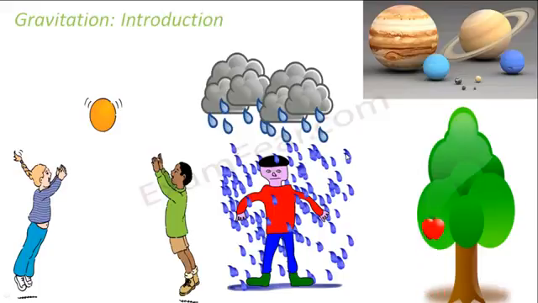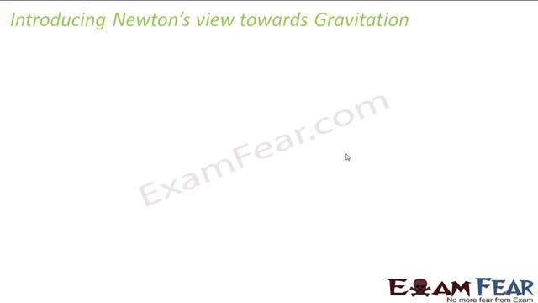The story of gravitation basically started with Sir Isaac Newton. We will see how he arrived at or started thinking about gravitation, and how he gave the famous universal law of gravitation. We will talk about that. So let us start with Newton's view towards gravitation.